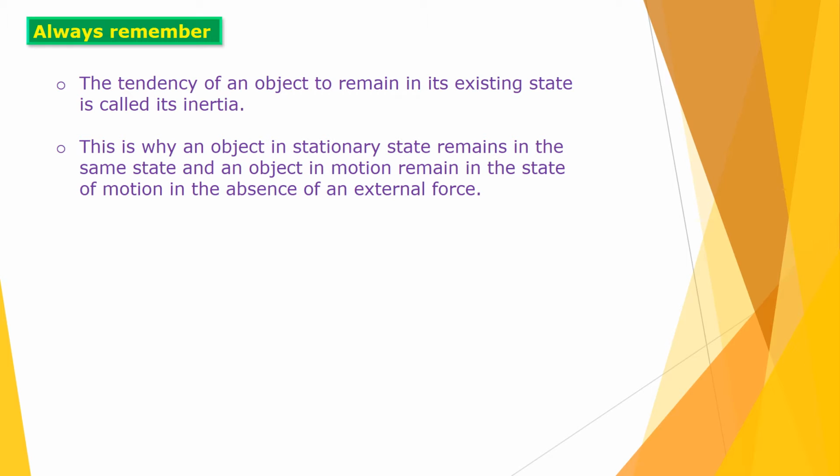Now always remember, the tendency of an object to remain in its existing state is called inertia. This is why an object in a stationary state remains in the same state, and an object in motion remains in the state of motion in the absence of external force. So if we are not applying any external force to that object, children, then if it is in a stationary state, it will remain in that state only. And if that object is in motion, then it will remain in motion only until and unless we apply an external force.